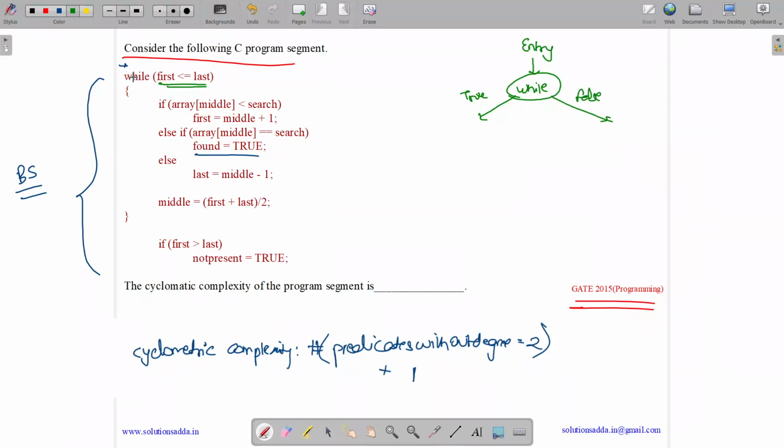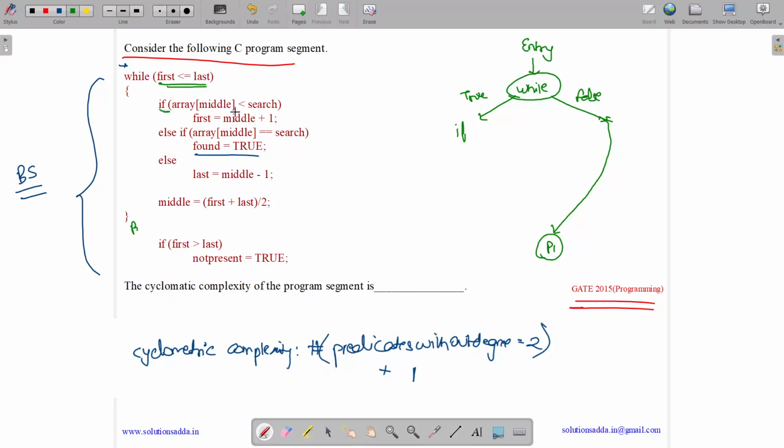If it evaluates to false, we will come out of the while loop. So we will come out of the loop. Let us write it as point P1. So we come to point P1 if it is false, like this. If it is true, then we check the if statement.